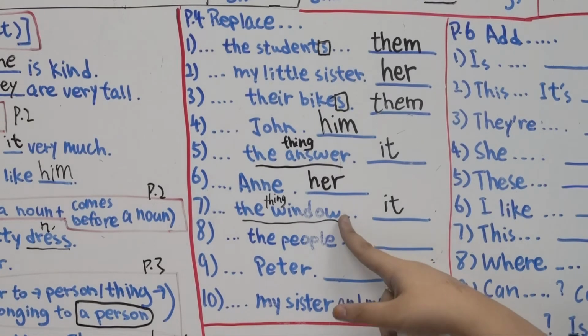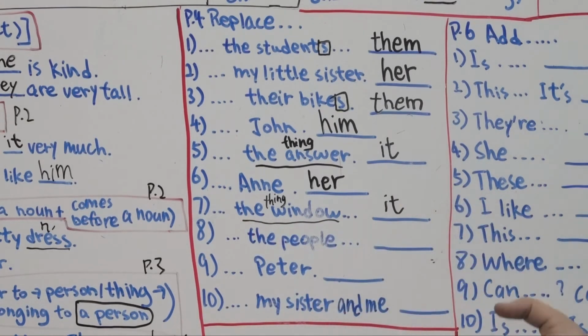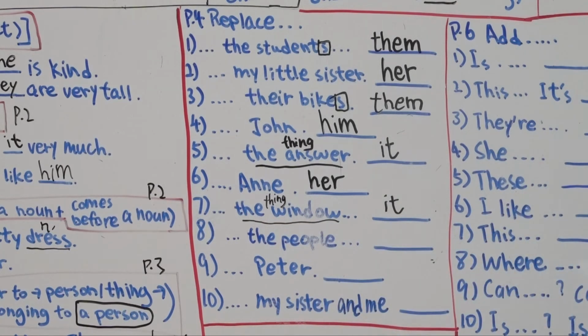But if it is in plural form, if it said the windows, you may use them, okay? But here it just says the window. It means one. That's why we use it. Number 8. Can you tell the people the way to the airport, please?